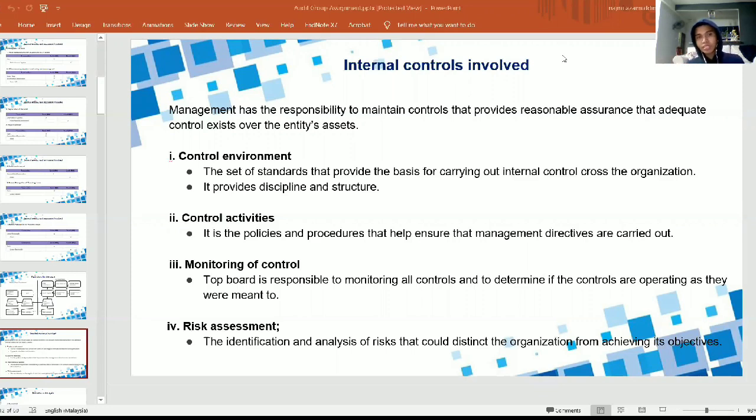So the second one is control activities. So what is control activities? Control activity is the policies and procedures that help ensure the management directives are carried out. It is important to let no single individual handle all or most of the transactions involved in fixed assets alone.